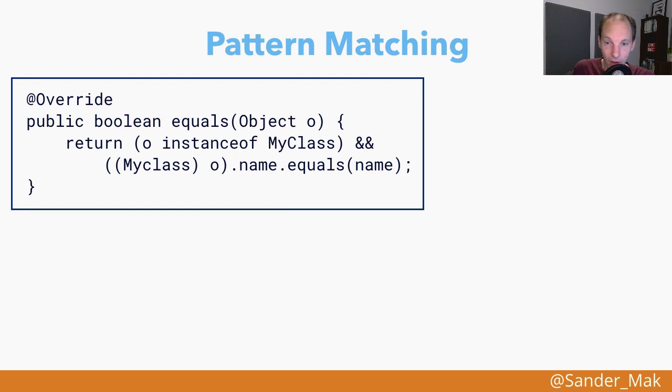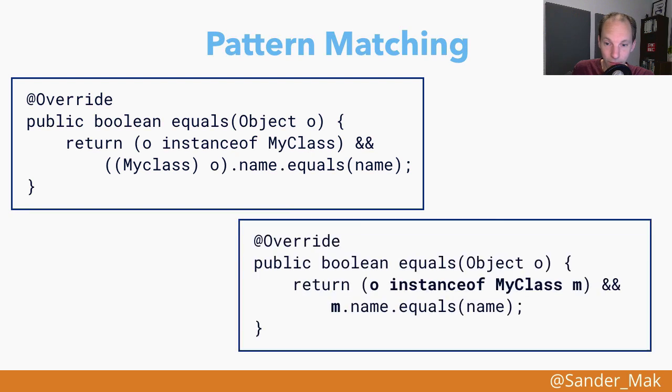So this can be simplified using pattern matching for instanceof to directly use O instanceof MyClass M. And then, because of flow typing, in the right hand side of this AND operator, we don't have to cast anymore. We can immediately use M as being of type MyClass. So again, a nice simplification and a nice way of cleaning up this previous casting that we had in the code.